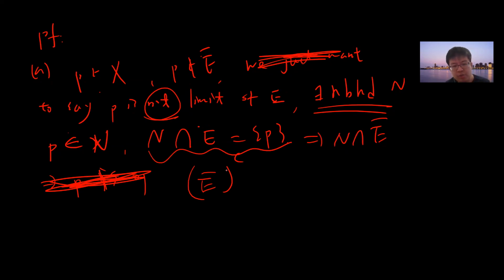So E bar complement is open. So by definition, we have proved that E bar is closed. Okay, so if E is E bar, then by A, E bar is closed, so E is closed.